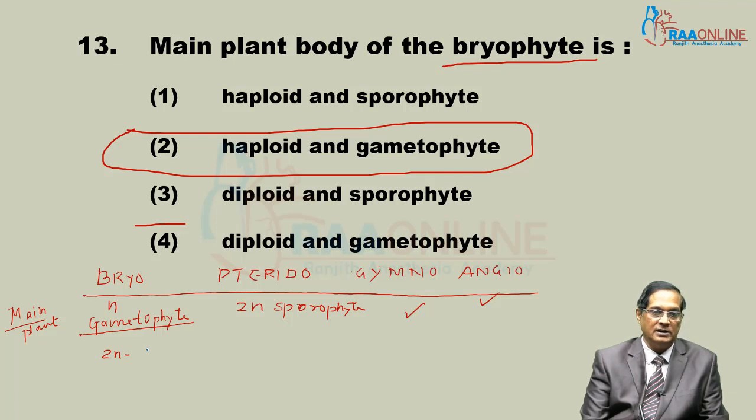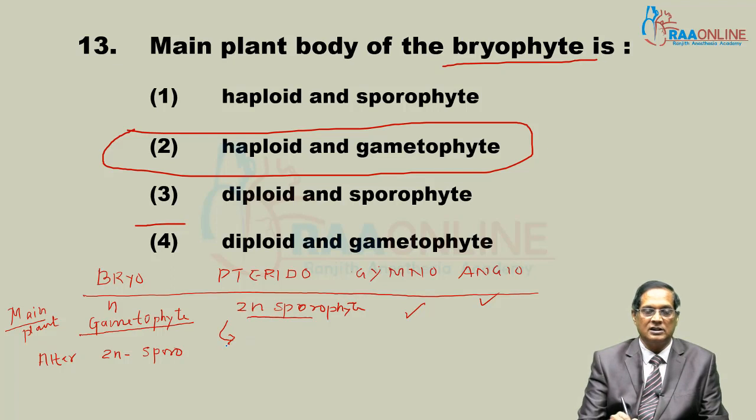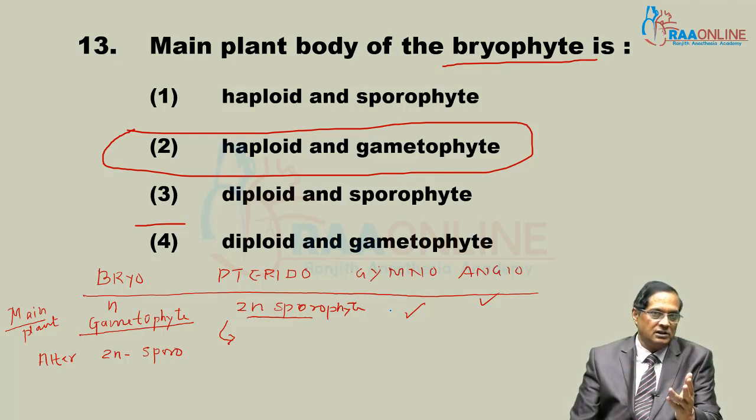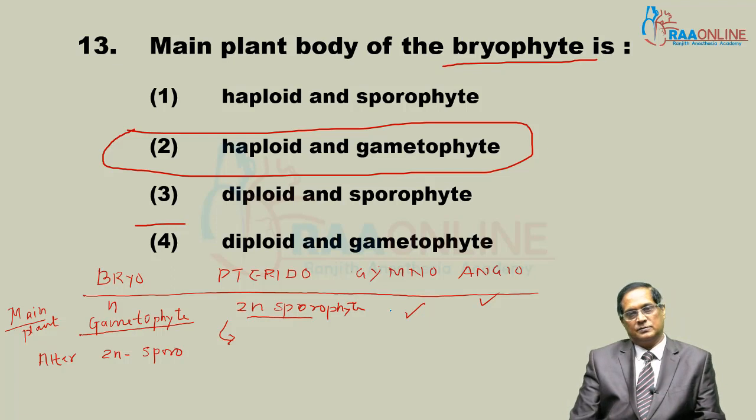In bryophyte, if gametophyte is main generation, then sporophyte is the alternating generation. Here sporophyte is main generation, then alternating is gametophyte.